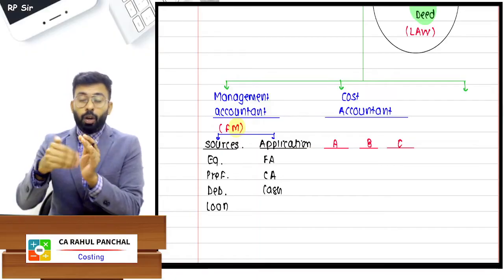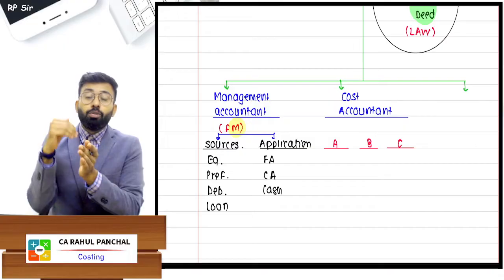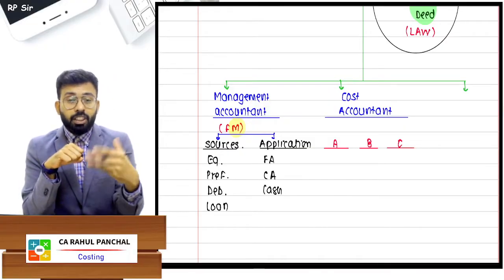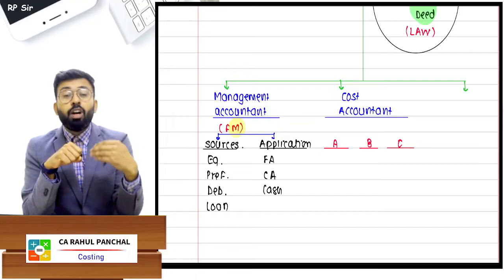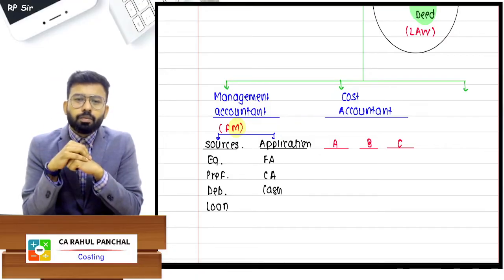Now we have to decide what to manufacture with that plant, whether product A should be produced, B should be produced or C should be produced. So tell me, as an accountant of the company, on what basis will you give the suggestion on which should be your product? Whichever costs the least and gives maximum profits.